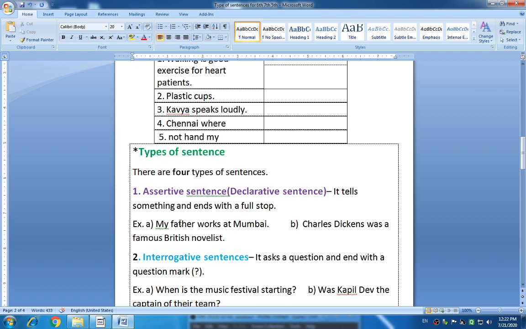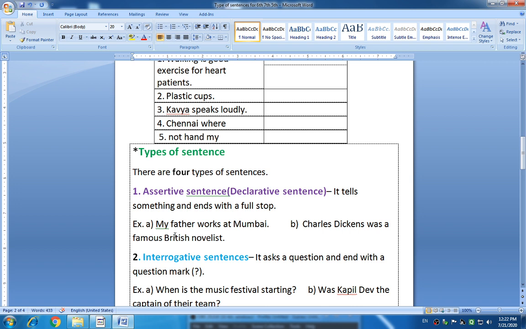Look at that. The first type of sentence is assertive sentence. Assertive means it is declarative. What is an assertive sentence? An assertive sentence tells us something and ends with a full stop. It is a punctuation mark, you know that. It tells us something about any subject or anything, and it ends with a full stop.